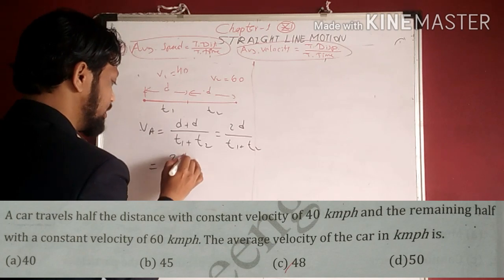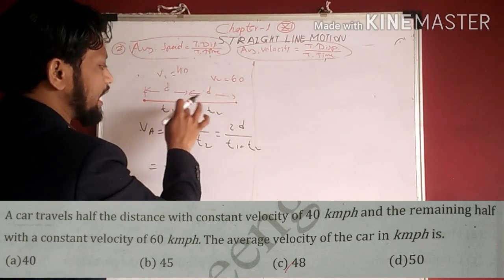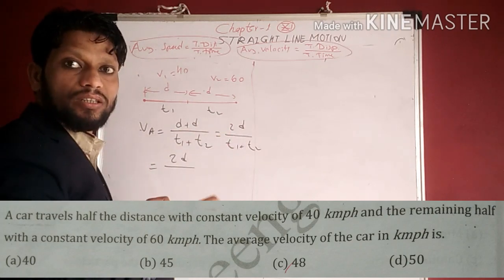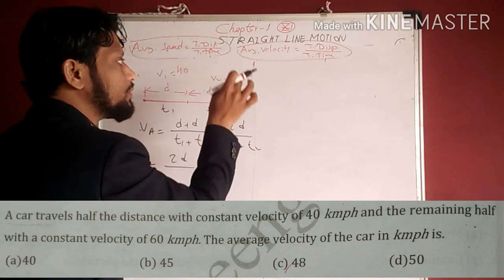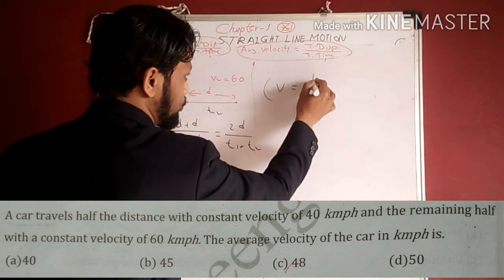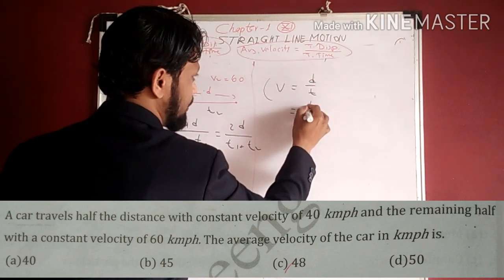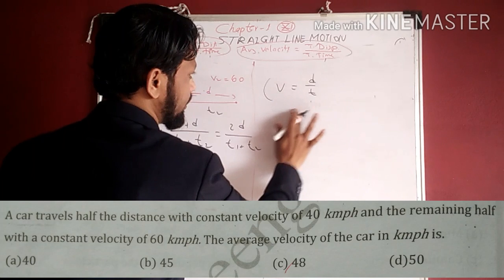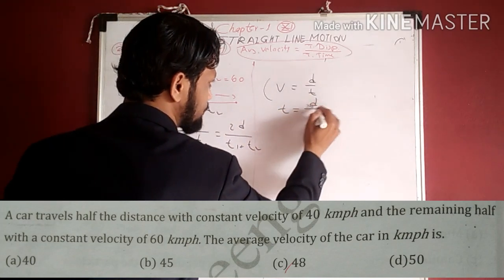Okay, so 2d upon, but here velocities are given, not time. So we'll use the time in terms of velocity. As we know that velocity is equal to displacement upon time, so time is equal to distance upon velocity.